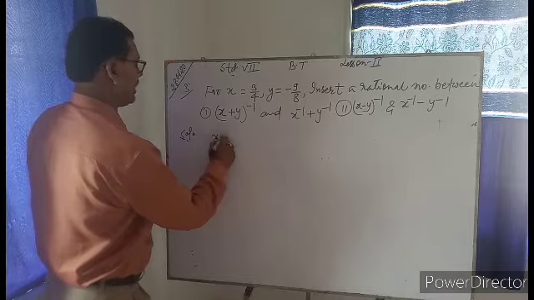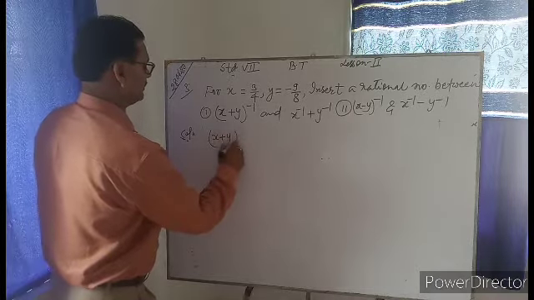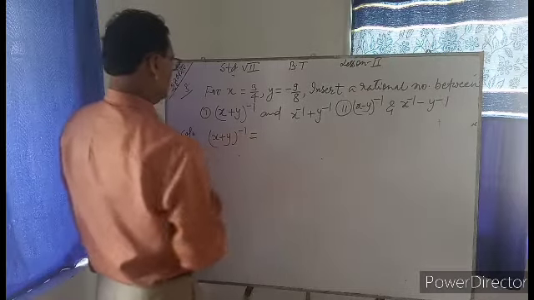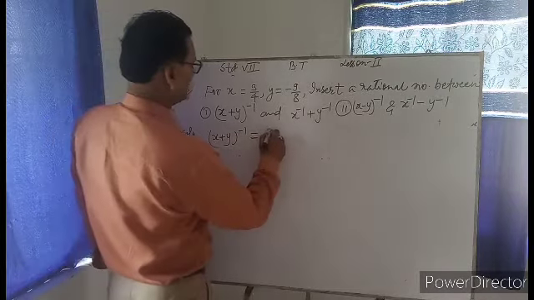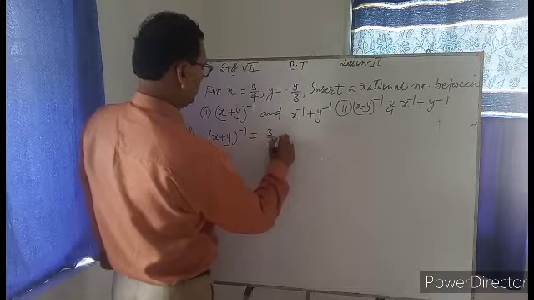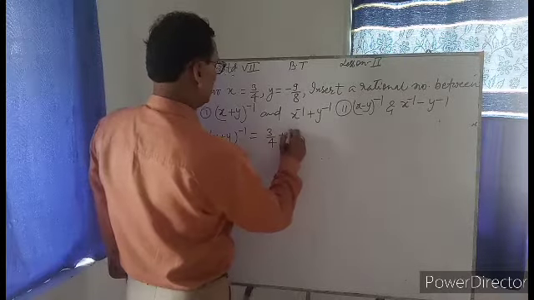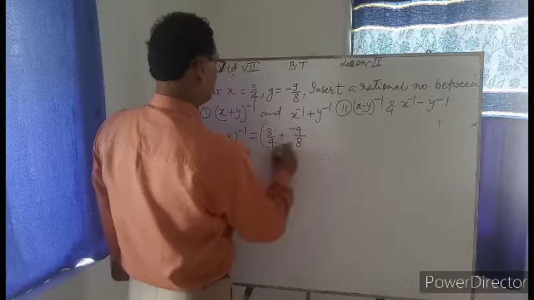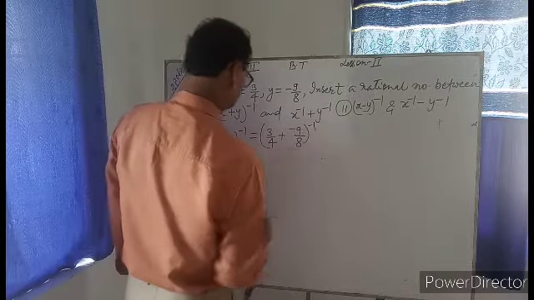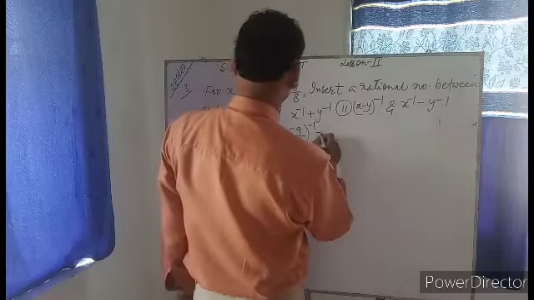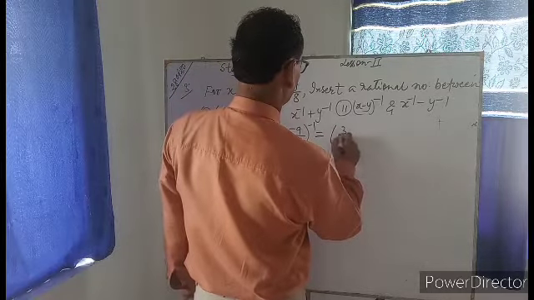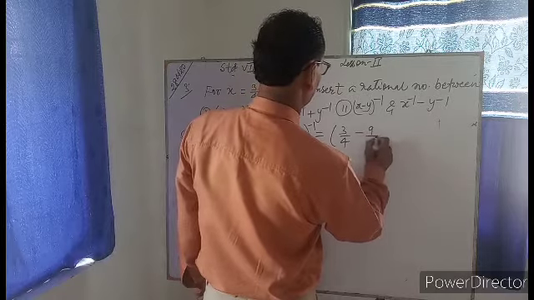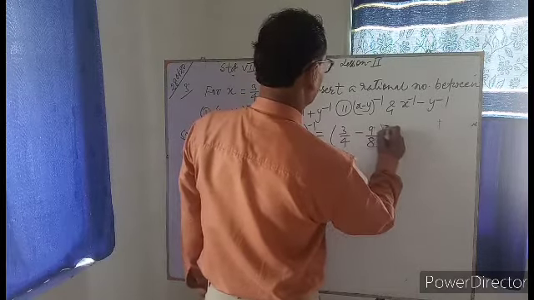(x plus y) to the power minus 1 is equal to, what is the value of x? 3 by 4 plus minus 9 by 8, whole to the power minus 1.